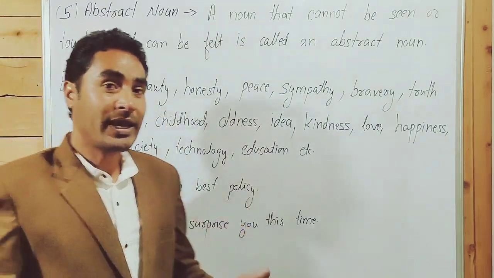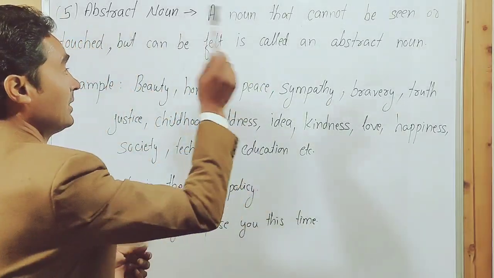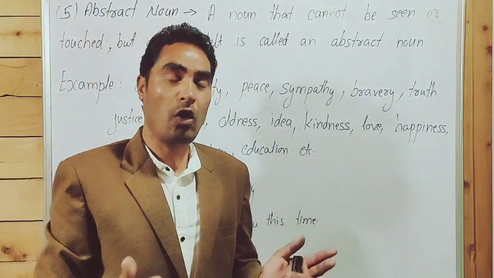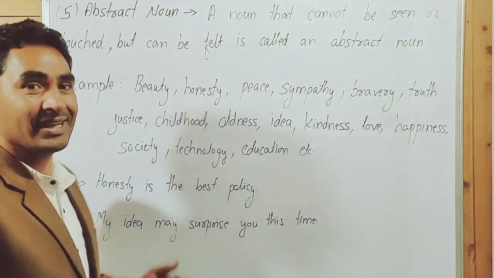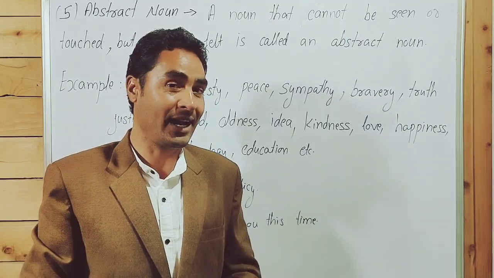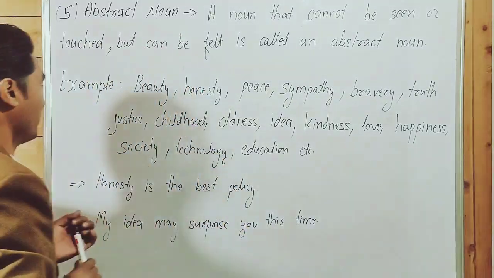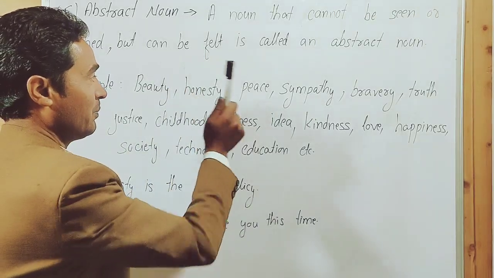So my dear friends, sometimes we use an article with an abstract noun. Generally we don't, but when we do, we will learn about it further in the article classes. As I mentioned before, you can see beauty, honesty, peace.